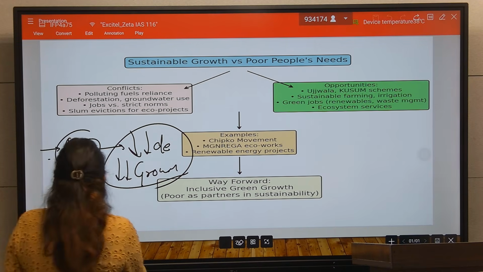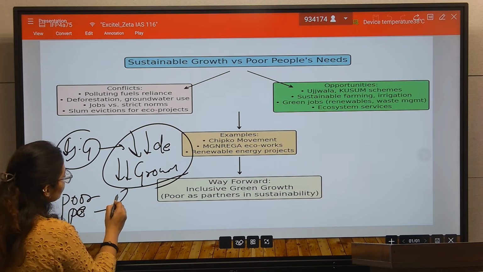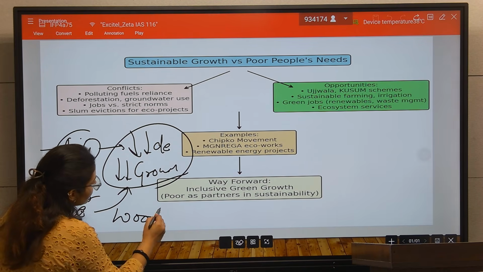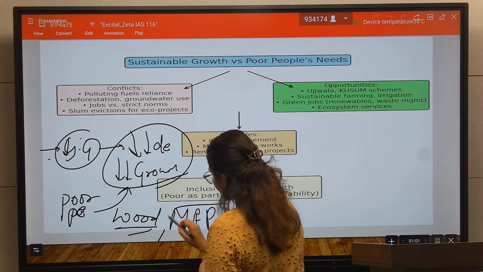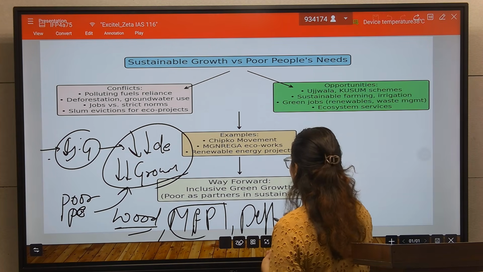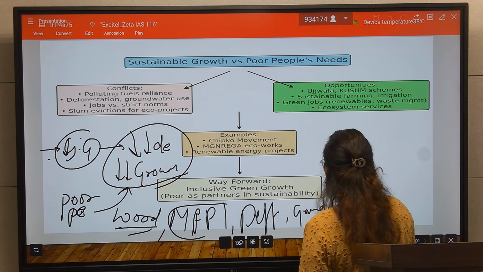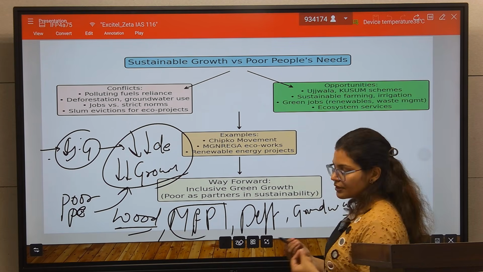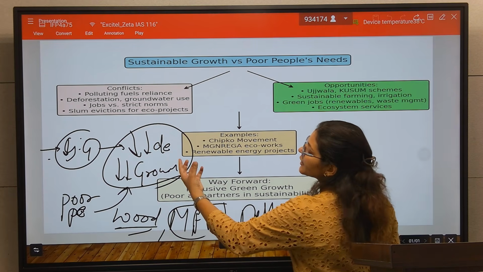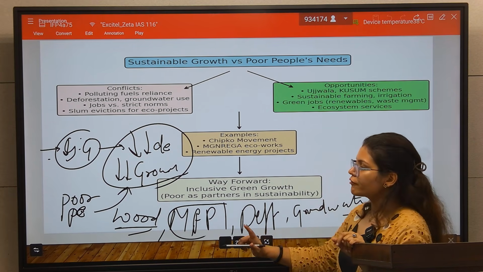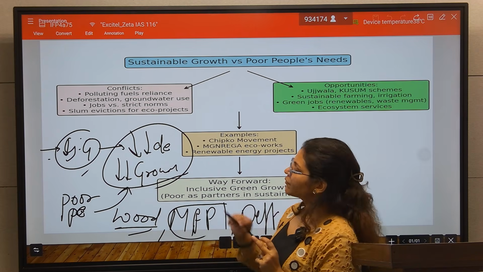But think about the tribal people, the poor people, who depend on the wood, who depend upon the minor forest produce, who depend on groundwater for their drinking water. So these are the poor people's needs, and we are cutting this. So this is also a conflict between the poor people and the sustainable growth that we are doing.